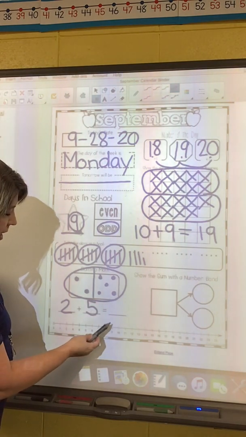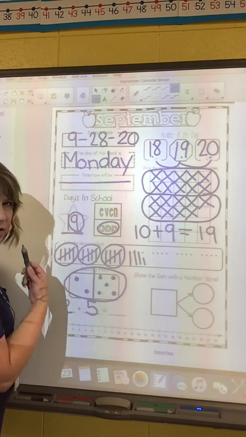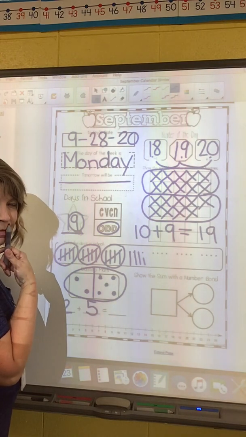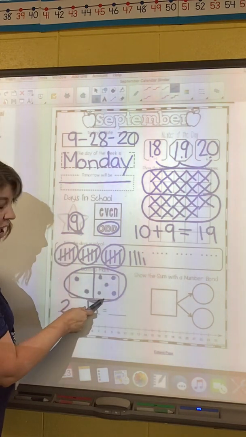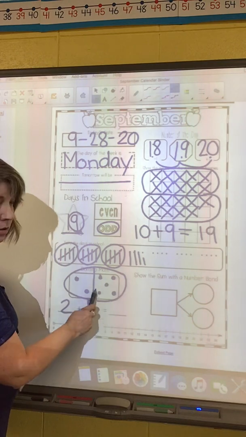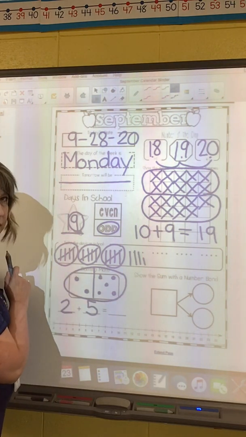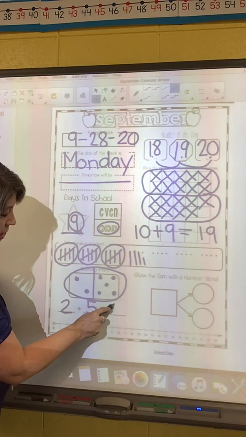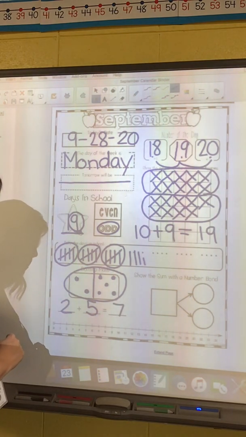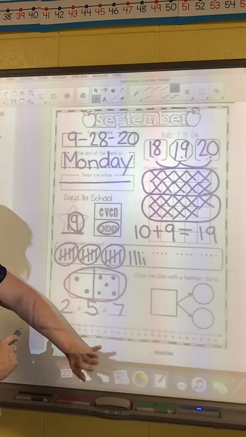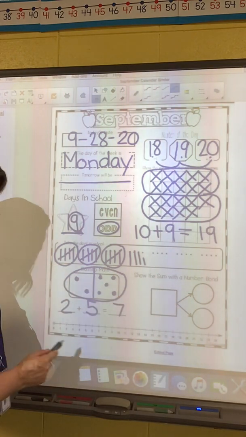Now, am I going to say the 2 first or the 5 first if I'm counting on? Right, I'm going to say the 5 first, because it's bigger. So let's say that. 5, 6, 7. I just count on from 5. And my answer is 7. Let's take those numbers and move them into your number bond.